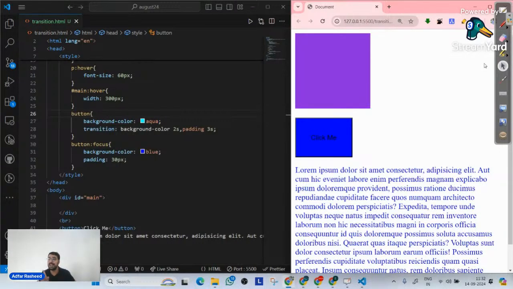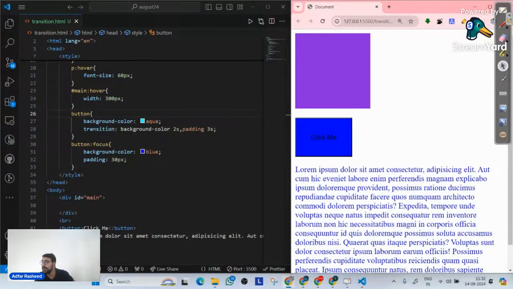I hope transitions are completely clear. Am I clear, guys? Yes or no? Do we understand our transitions properly? Everyone, give me a confirmation.